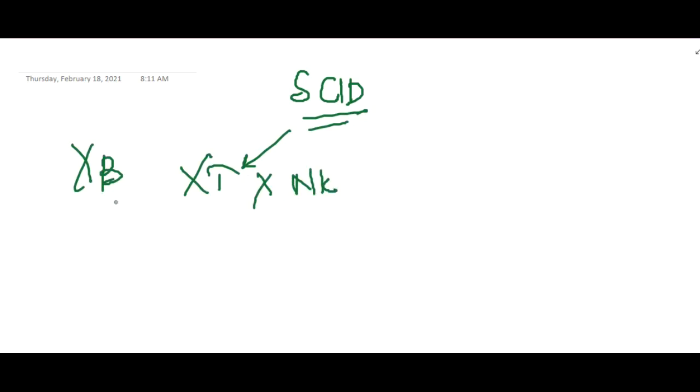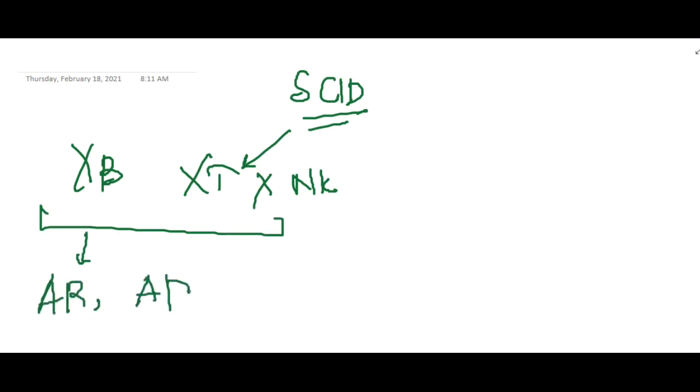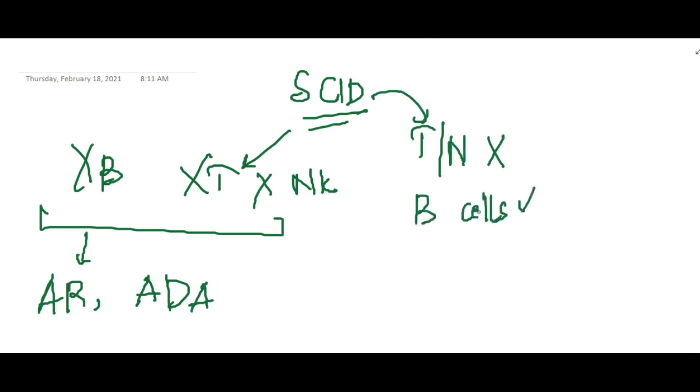T cells, B cells and NK cells are absent in the autosomal recessive adenosine deaminase deficiency form, whereas T cells and NK cells are absent but B cells are present in two forms. One, X-linked recessive forms, where B cells are present, and autosomal recessive JAK3 type, where B cells are present and T cells and NK cells are absent.